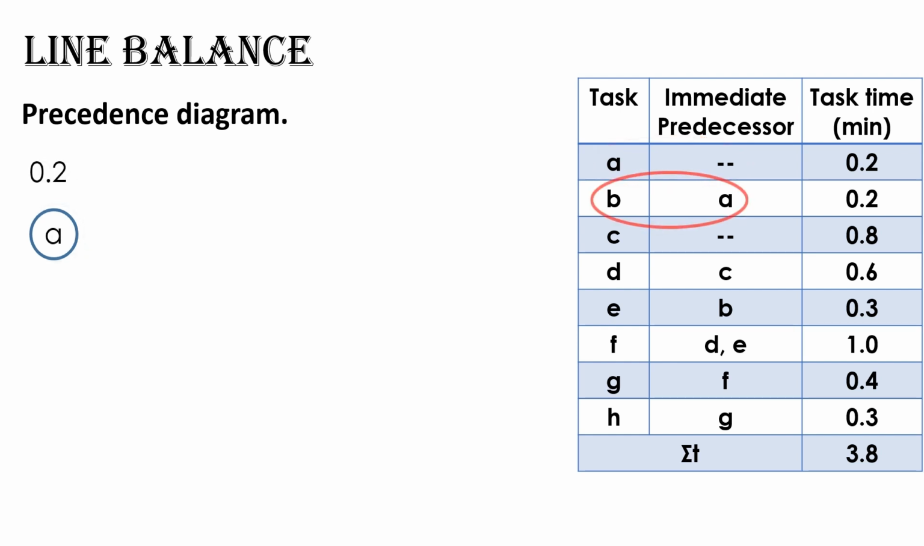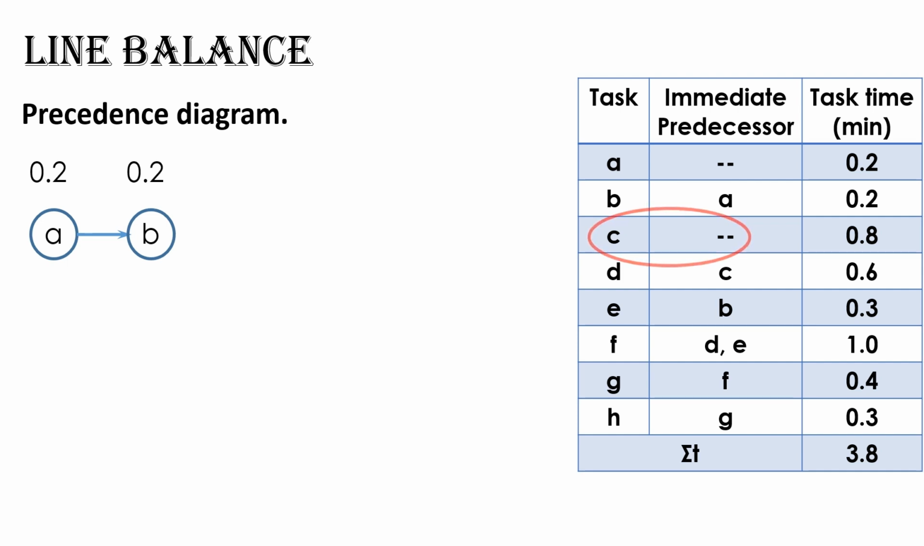The second task is Task B and its immediate predecessor is Task A, or Task B is following Task A. So, draw an arrow starting at A and pointing to the right. Then draw a node with the letter B inside and 0.2 above, as the duration of Task B is 0.2 minutes.